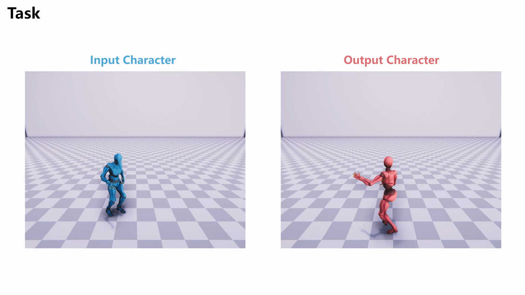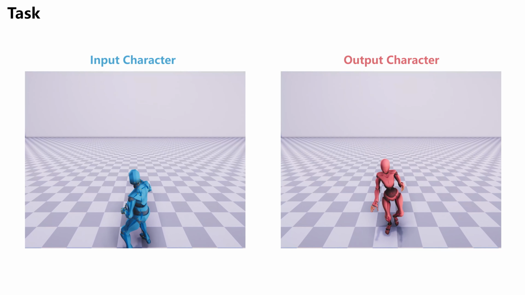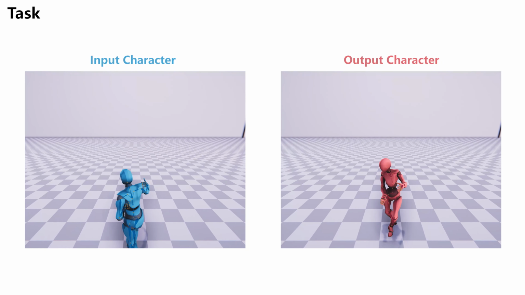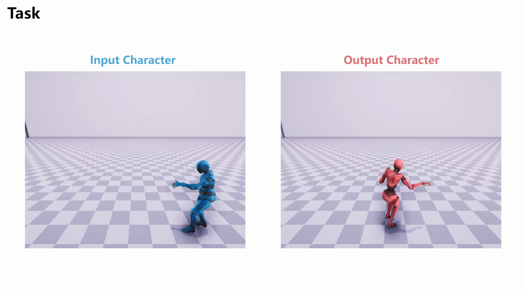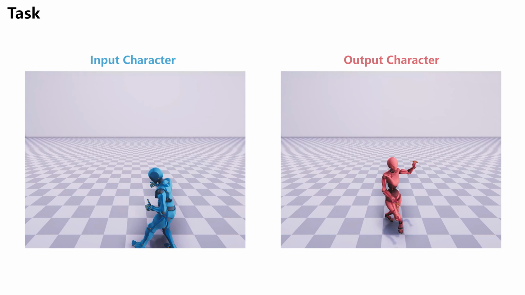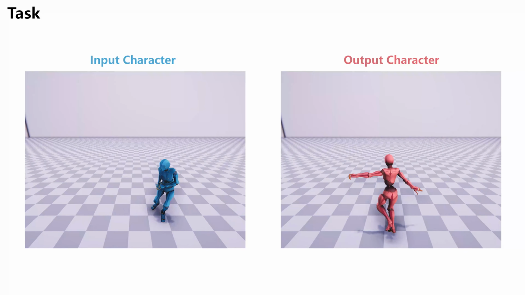In this work, we aim to tackle a challenging yet unexplored problem. Our goal is to design a deep neural network capable of synthesizing realistic and controllable reactive motions in real time, conditioned on the observed input characters.